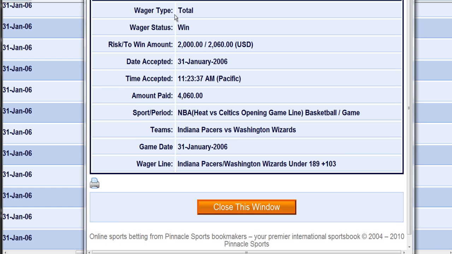Okay, here this is a bet on a total in NBA. It was the Pacers and the Wizards, it says here, and I bet under 189, so I needed less points than 189 to win my bet. And they were giving me plus 103. So for every 100, I got my 100 back plus 103. So I risked 2,000 to win 2,060. And I won, so the total amount paid for the ticket was 4,060.